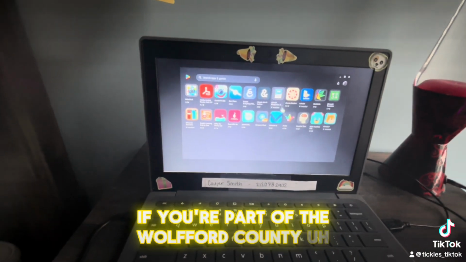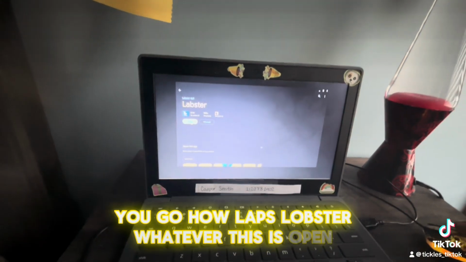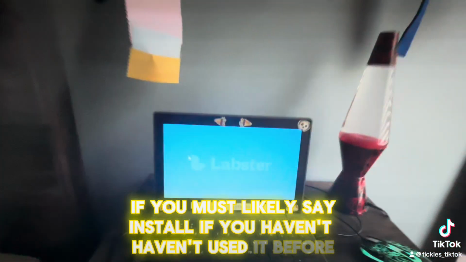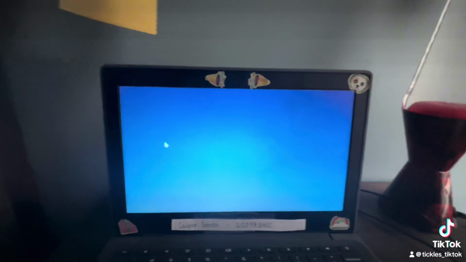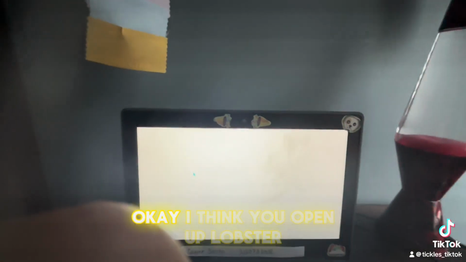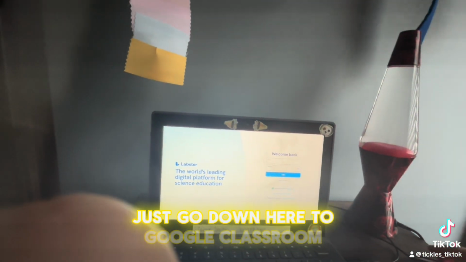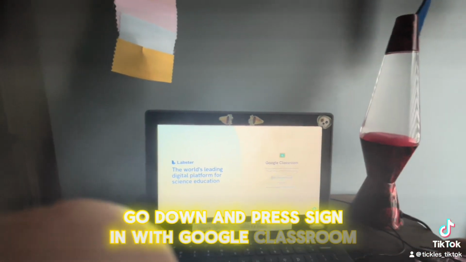If you're part of Woodford County, you have Lobster, whatever this is. Most likely it'll say install if you haven't used it before. Open up Lobster. Okay, after you open up Lobster, don't worry about any of this sign-in stuff. Just go down to Google Classroom. Go down and press sign in with Google Classroom.